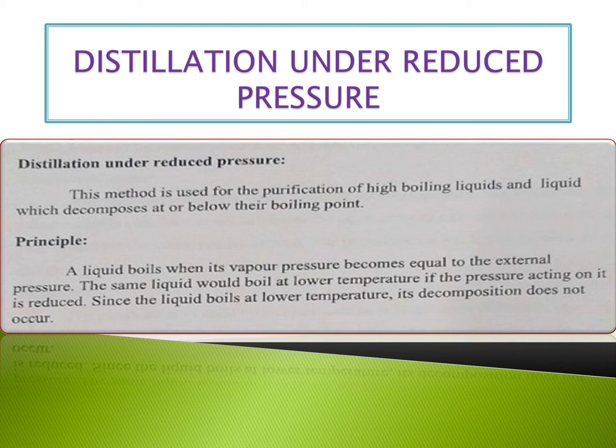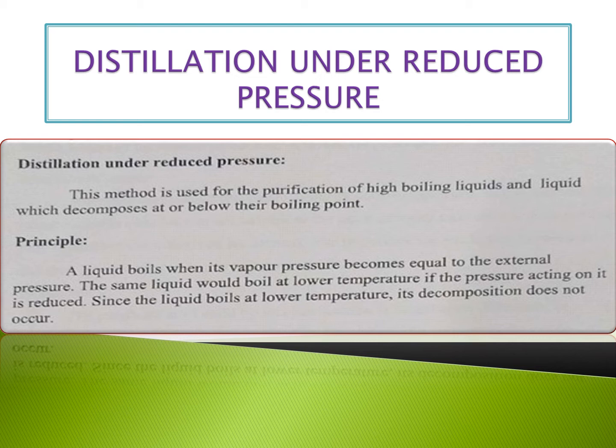Distillation under reduced pressure: this method is used for the purification of high boiling liquids and liquids which decompose at or below their boiling point. So those liquids having a high boiling point are purified by this method. Principle: a liquid boils when its vapor pressure becomes equal to the external pressure. The same liquid would boil at a lower temperature if the pressure acting on it is reduced. Since the liquid boils at a lower temperature, its decomposition does not occur.